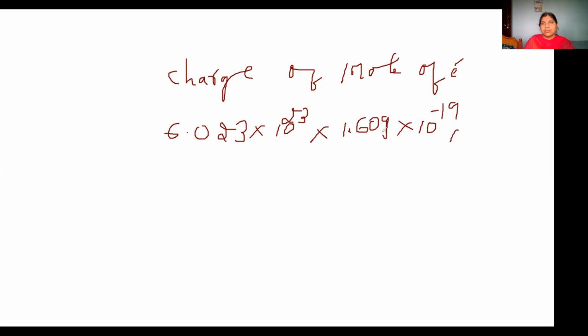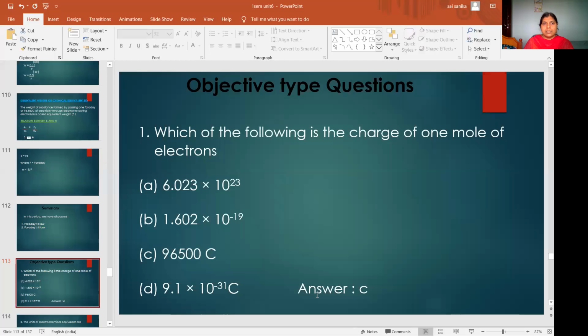Multiplying these, you will get approximately 96,500 coulombs. So the charge of 1 mole of electrons is nothing but 96,500 coulombs. So what is the option here? The option is C. Answer C is correct.